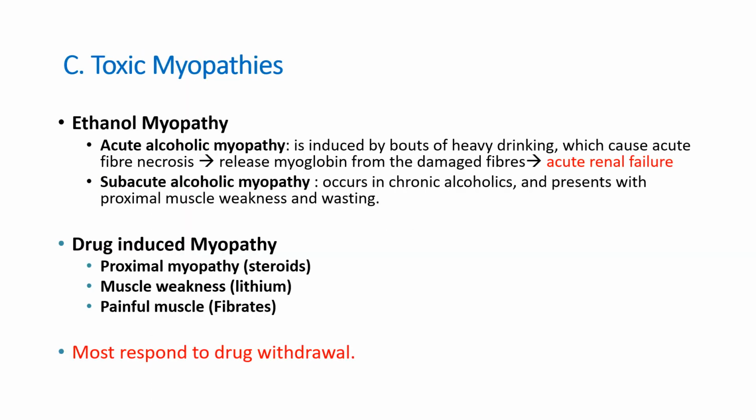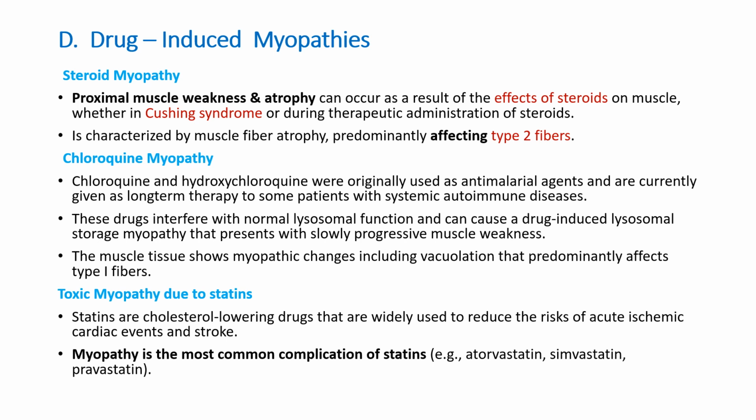Acute alcoholic myopathy can be induced by bouts of heavy drinking, and that can cause acute muscle fiber necrosis, which can release myoglobin from the damaged fibers, and that can lead to acute renal failure. Subacute alcoholic myopathy occurs in chronic alcoholics and presents with proximal muscle weakness and wasting. There are drug-induced myopathies. Steroids can cause proximal myopathy. Lithium can cause muscle weakness, and fibrates can cause painful muscle. Most respond to drug withdrawal.